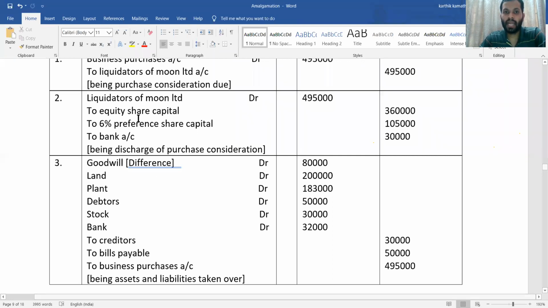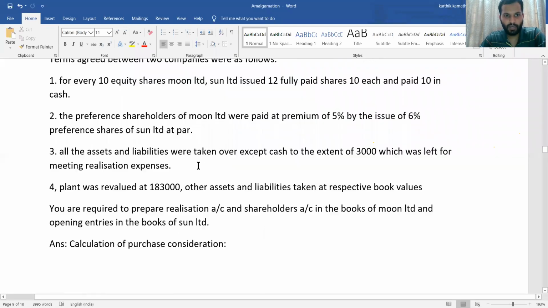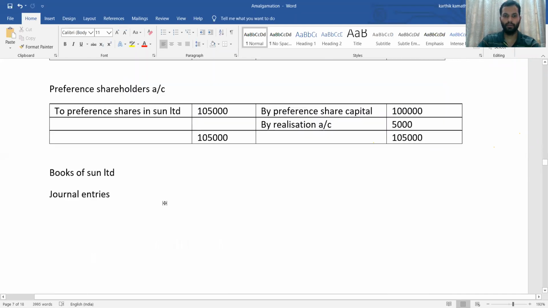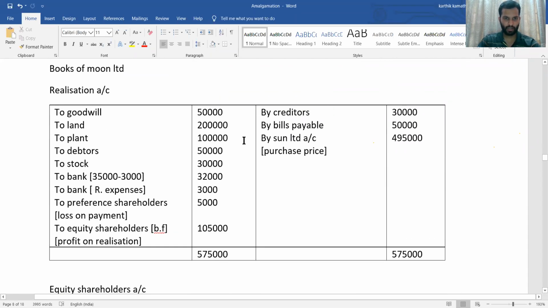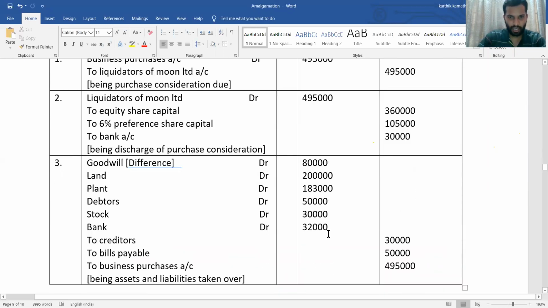But what about plant? Plant, there is a revalued value. Revalued figure is given in the adjustment. Revalued figure of plant is 1,83,000. So agreed value basically you are going to write. So agreed value is 1,83,000 you have written. And stock as it is. Bank, what about bank? 35,000 minus 3,000. Minus 3,000 for what? That is for liquidation expenses. So agreed remaining value basically, or else you can see directly realization account and write the amount of realization account because there we have adjusted. Yes, bank account debit 32,000.